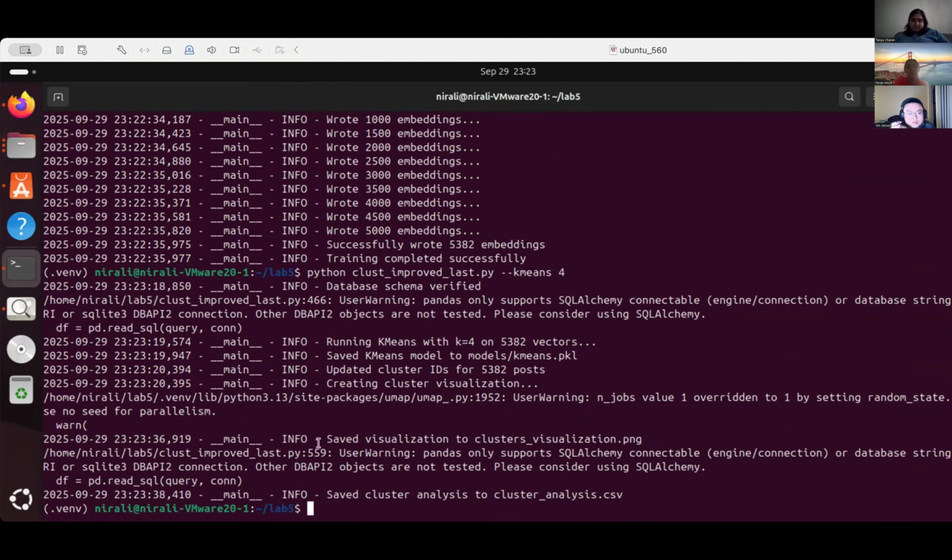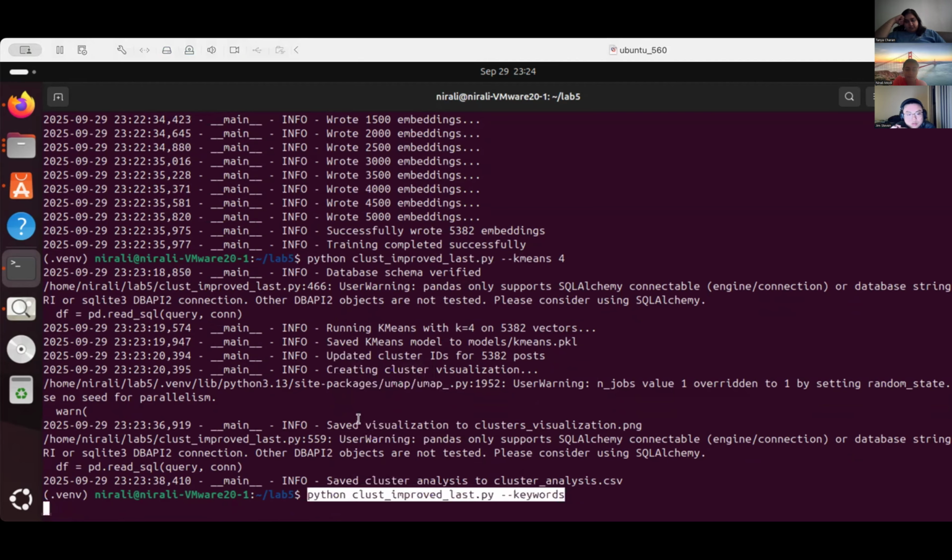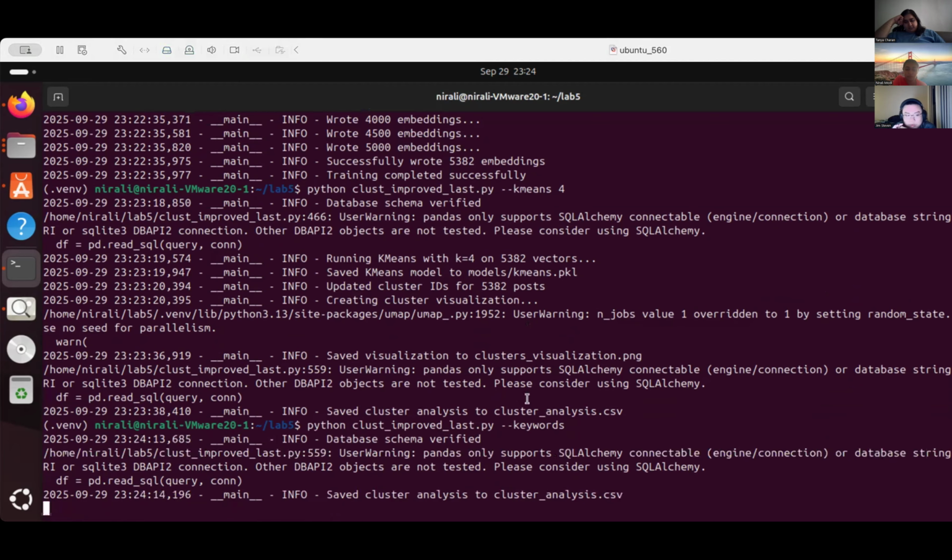Or wait, so now I'll just show the other functionalities our project has, then I'll show you the plot. So now, let's see the keywords of each cluster. Now the keywords for each cluster are saved in cluster analysis.csv.